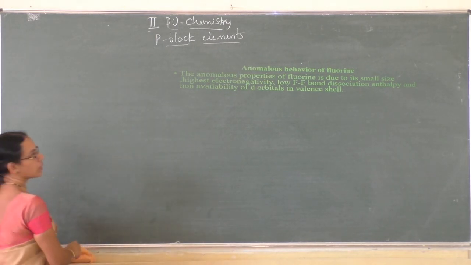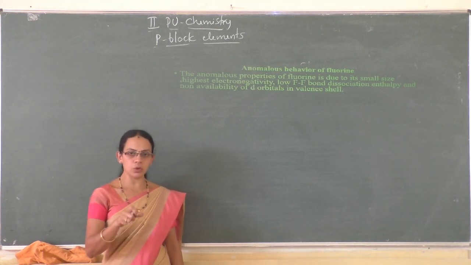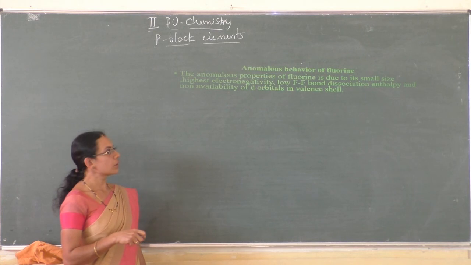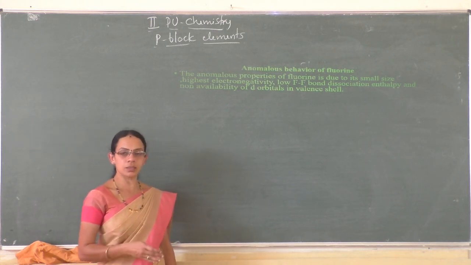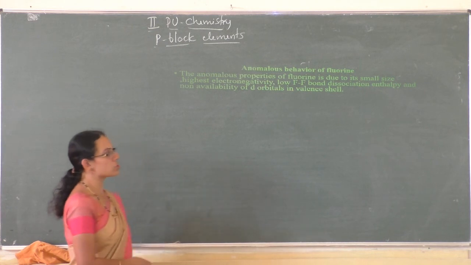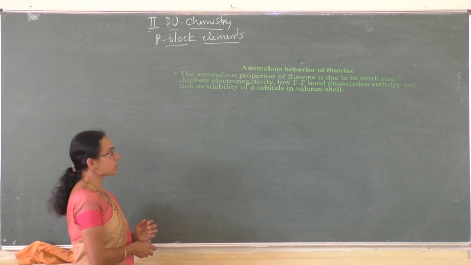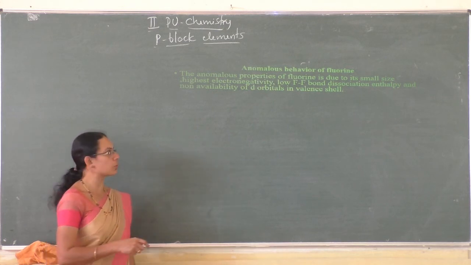Next is the anomalous behavior of fluorine. As in the case of other groups, the first element of the group has some properties which are different from that of the other elements. So in this group also, the first member of the group, that is fluorine, has some of the properties which are very different from that of the other members of the same group.